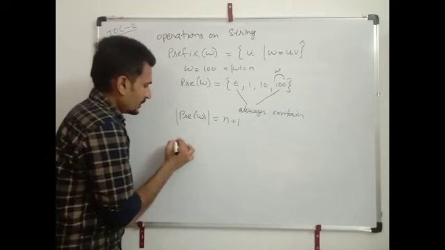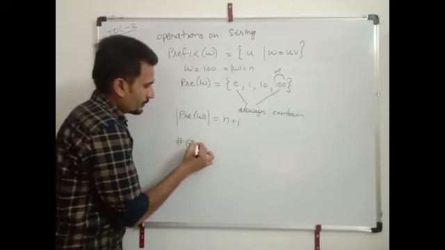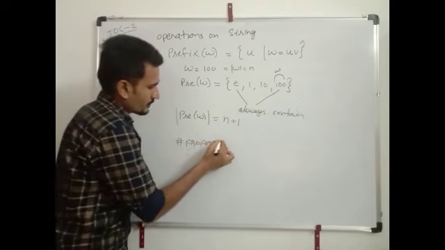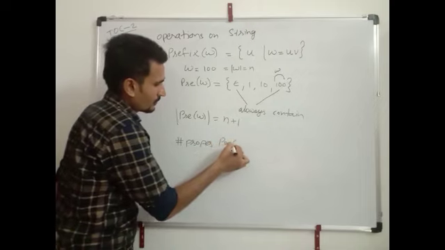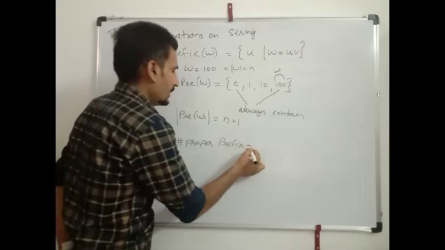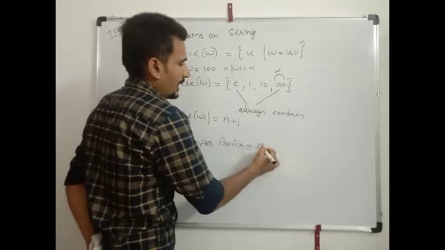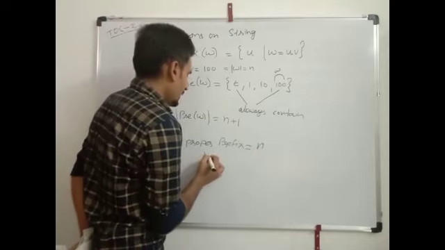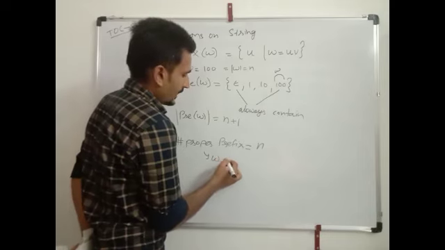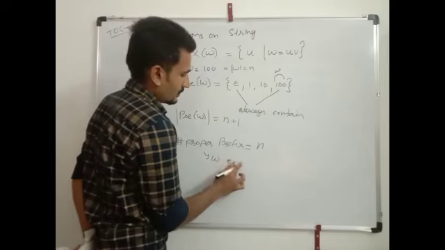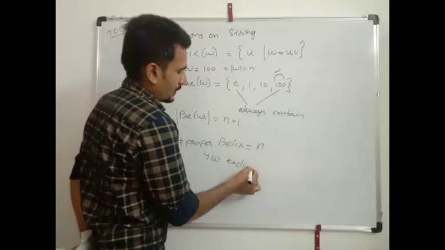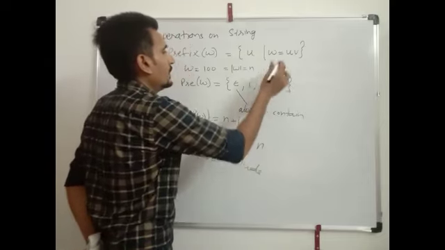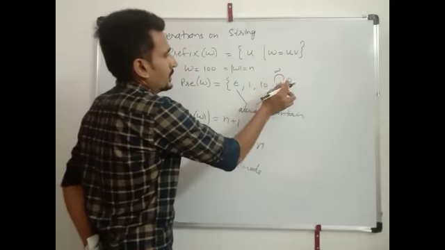The number of proper prefixes is equals to n. Here W is excluded. In proper prefix we don't include W itself.